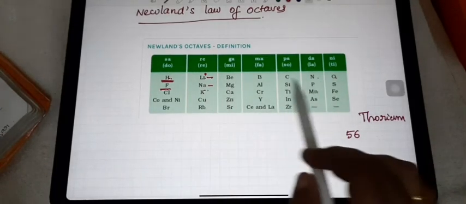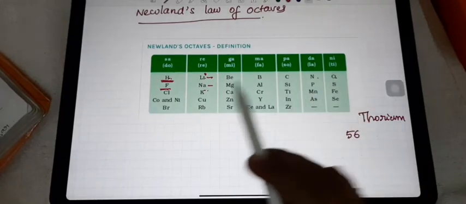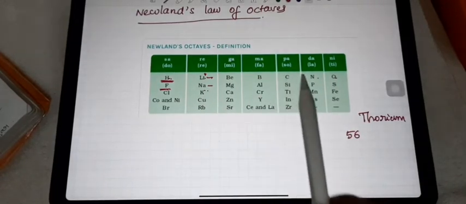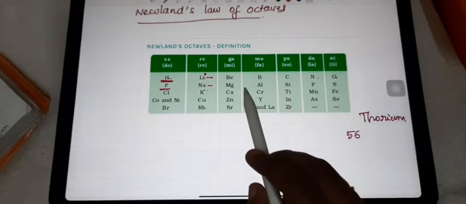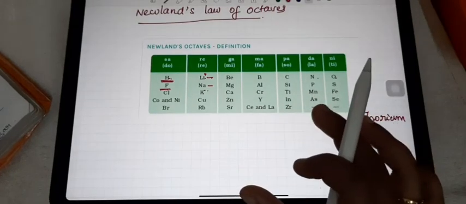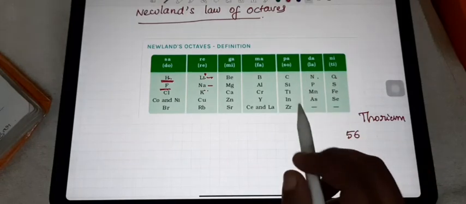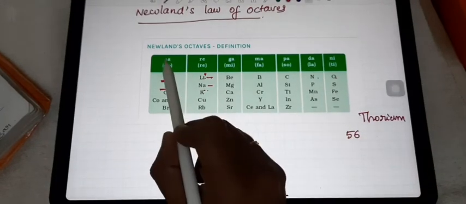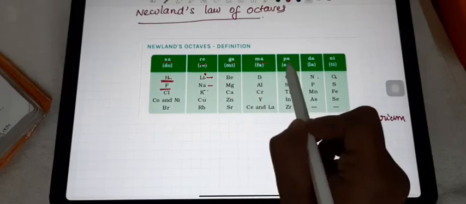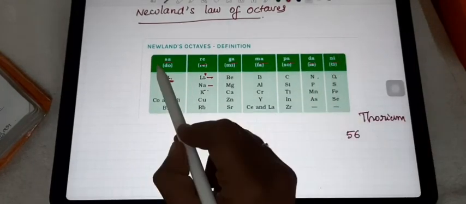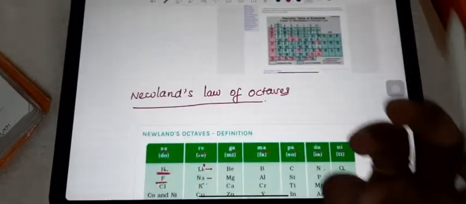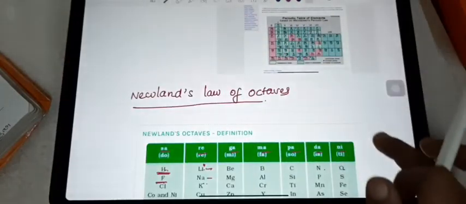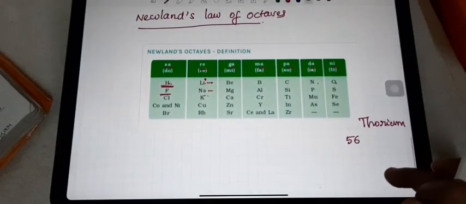After arranging in the increasing order of atomic masses, he found that the first and eighth elements have the same properties. So he compared that property to the octaves found in music. Octaves means sa, re, ga, ma, pa, da, ni, then again sa comes. Sa, re, ga, ma, pa, da, ni, sa. Sa is the first and eighth notation.